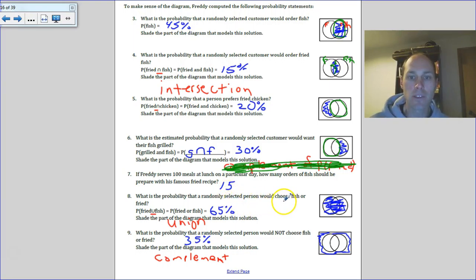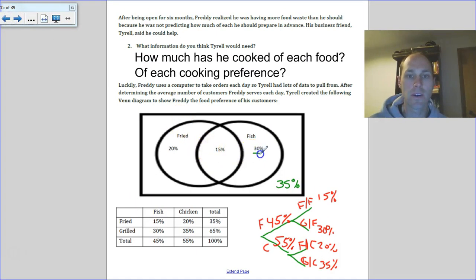Now here's the probability of a person to choose fish or fried. Okay, this is the union of the two. And here we use the U for union. Notice it's everything that's fish. Here's the fish circle. Here's the fried circle. It's everything that's included in there. So, the key thing is, we're just adding up everything that's together in these two circles. So in that case, it's 30 plus 15 plus 20, which is